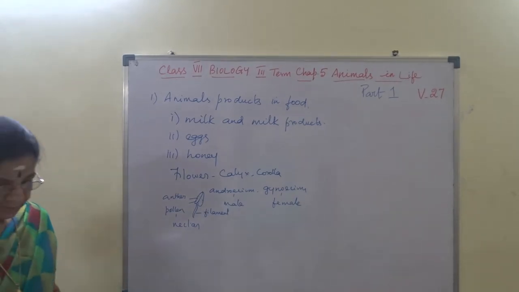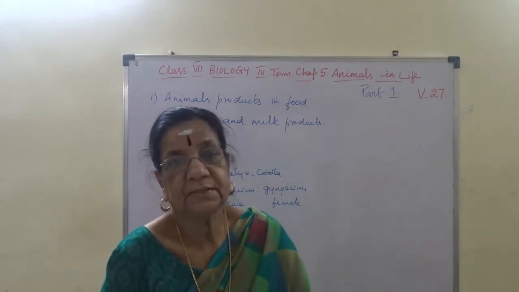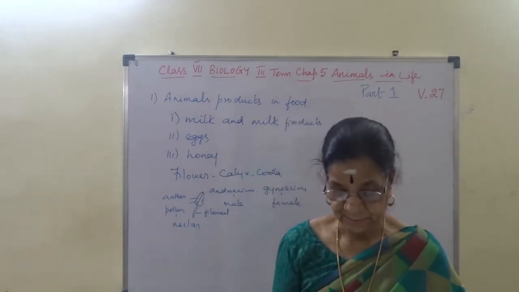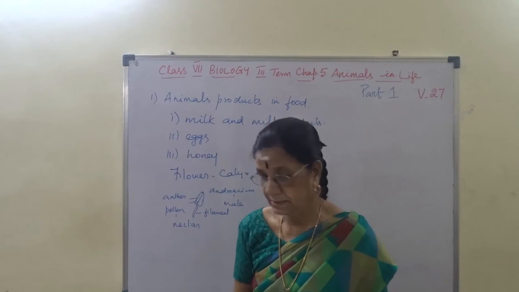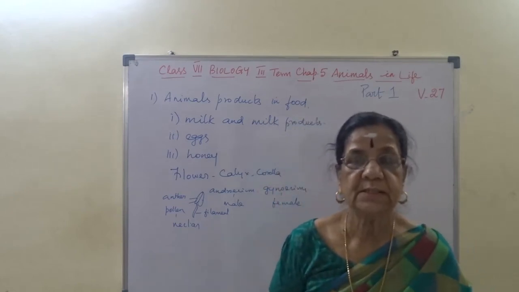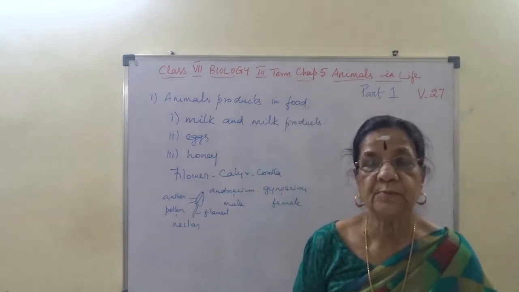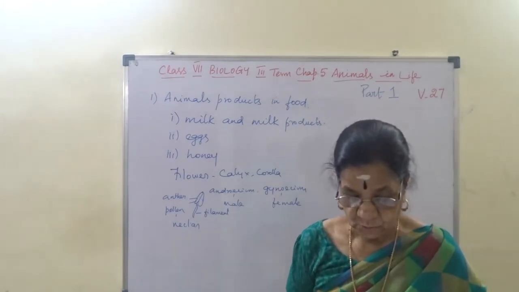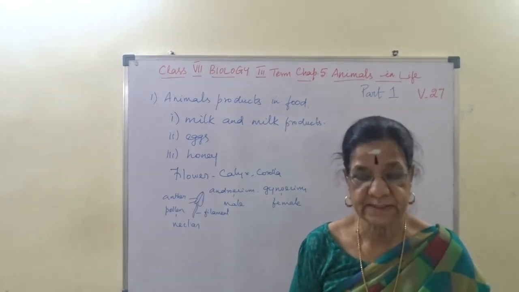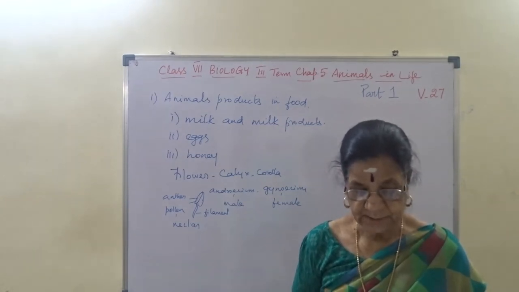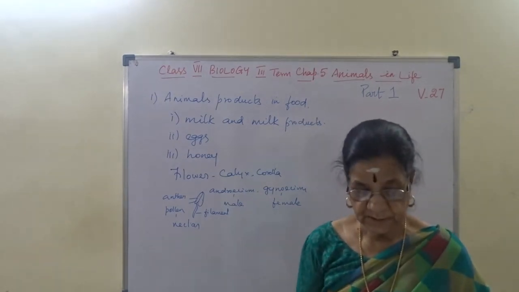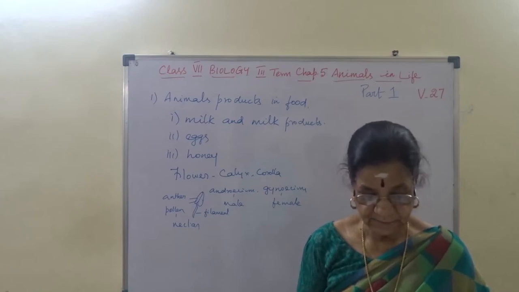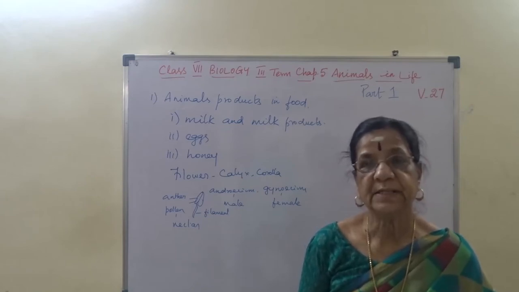So here bees collect nectar, sweet juices from flowers, convert it into honey and store it in their honeycomb. So honey is a sweet liquid produced by honeybees from the nectar of flowers. It is extracted from beehives by us.